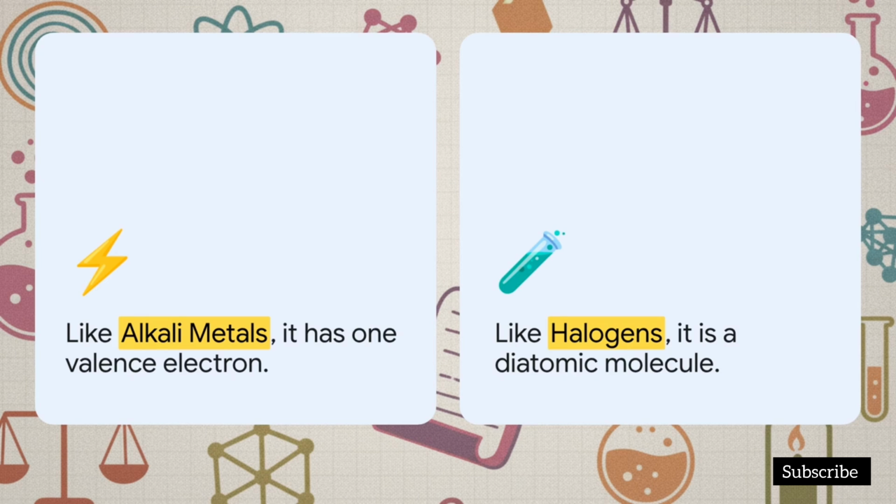Hydrogen was basically a total mystery guest. On one hand, it acts like an alkali metal because it has one valence electron. But on the other hand, it exists as a diatomic molecule, exactly like the halogens. Because it perfectly mimics both groups, deciding its actual permanent position on the table was basically just a guessing game.